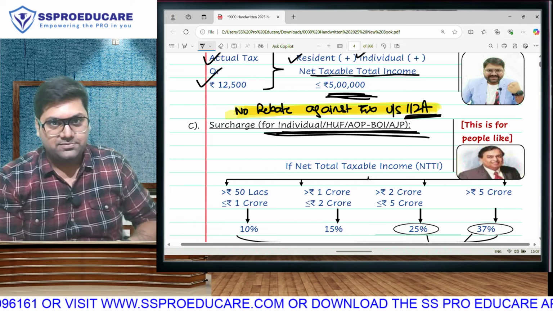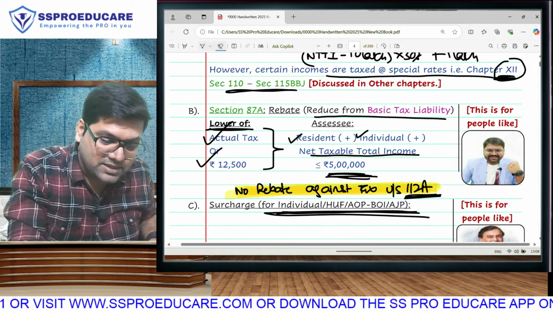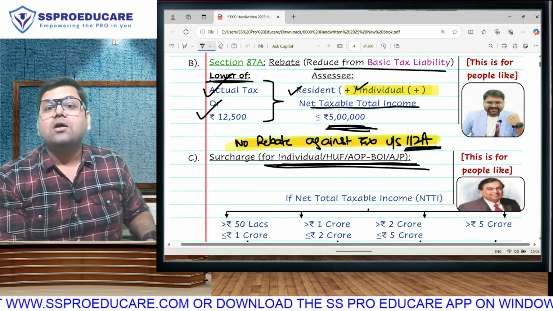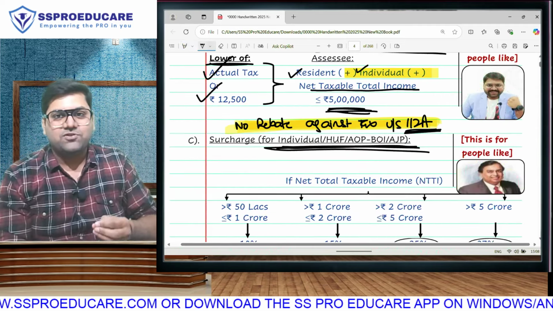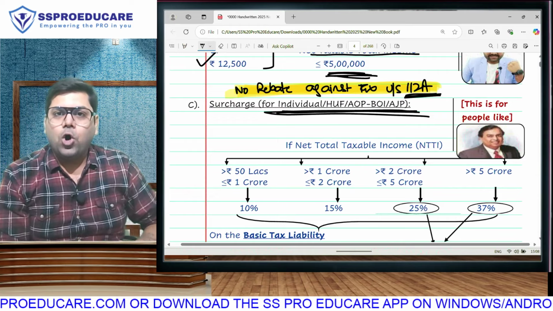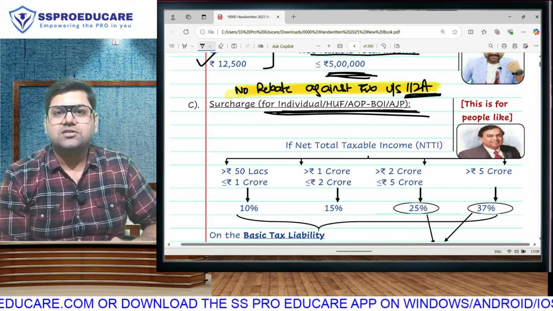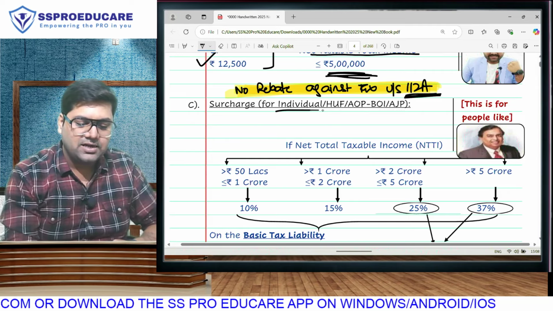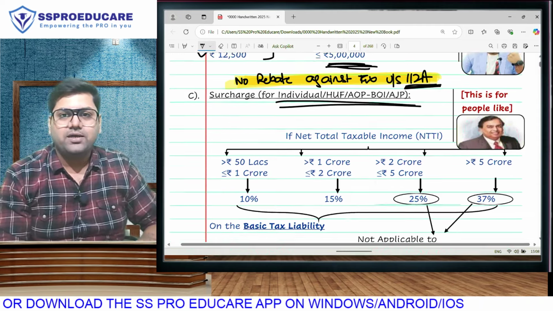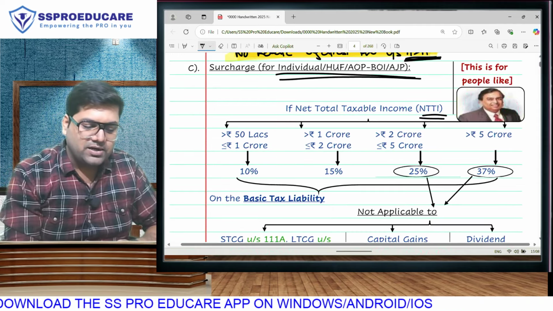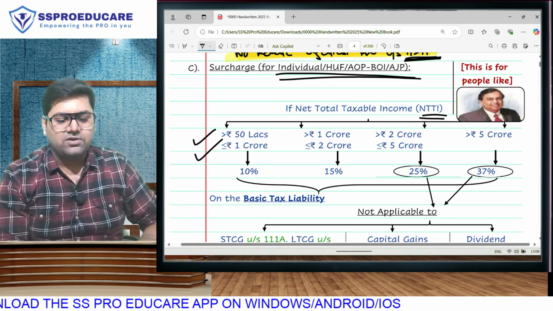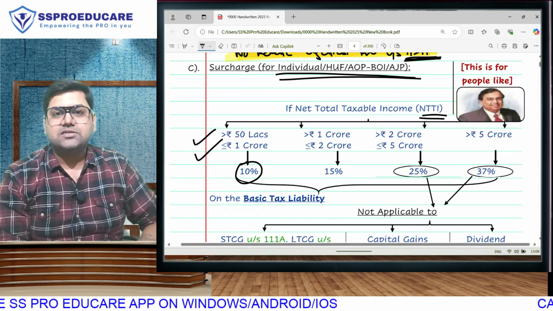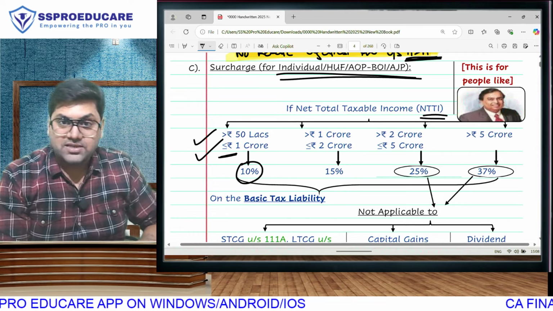So we are learning together. But rebate, as you can see, is applicable only for individuals, in fact only resident individuals. But surcharge is applicable for all assessees. First we will learn rates of surcharge for individual, HUF, AOP, BOI, AJP, because their surcharge rates are same. If your net taxable total income is greater than 50 lakh but less than or equal to 1 crore, for example 80 lakhs, then you will have 10% surcharge. Exact 1 crore also 10% surcharge.